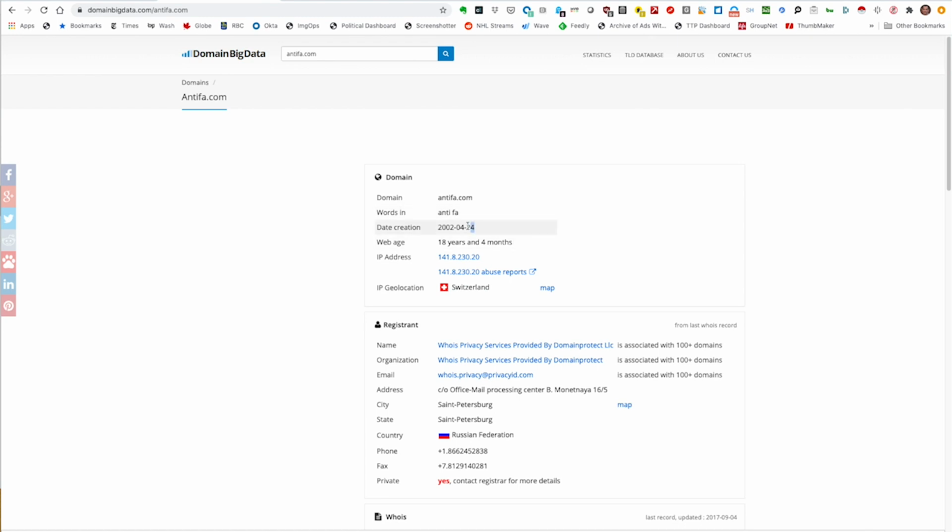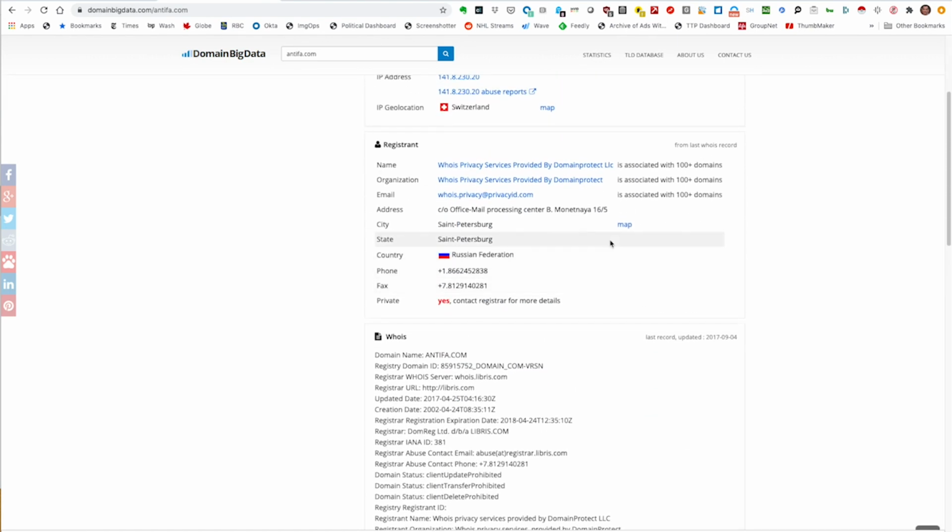It's going to tell us that this domain was first registered in 2002. It's going to tell us the registrant information. So in this case, we see someone or an entity named Whois Privacy Services, and lo and behold, we see information related to Russia. But here's the thing, that name, Whois Privacy Services, tells us that the person who bought this domain name actually paid extra money to make sure their information was private.